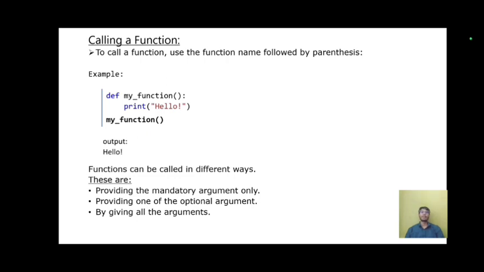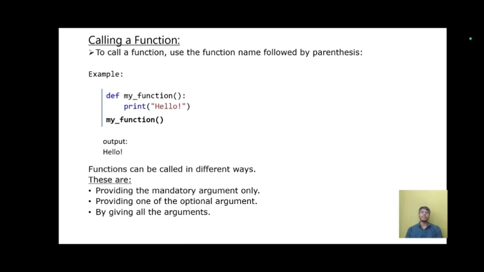Calling a function. To call a function, use the function name followed by parentheses. Example: def my_function(): Here def is a keyword used to create a function. my_function is the function name followed by parentheses and a colon. And we are printing a message, hello. Below that, my_function() is the function name followed by parentheses. This is how we call a function, and the output is hello.